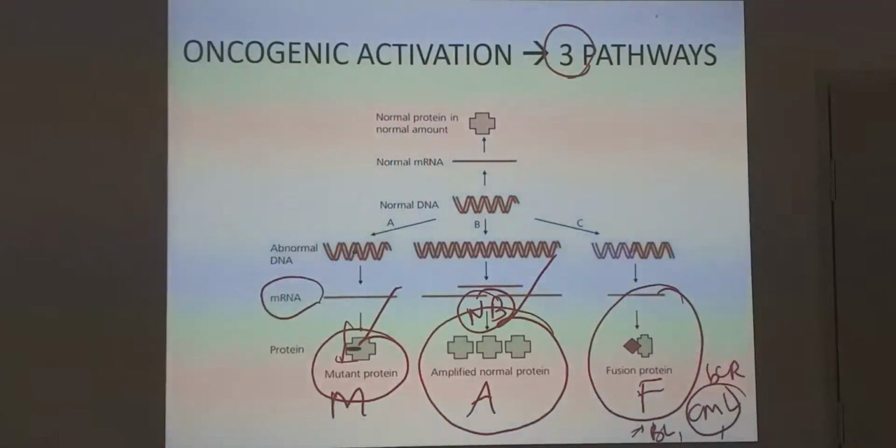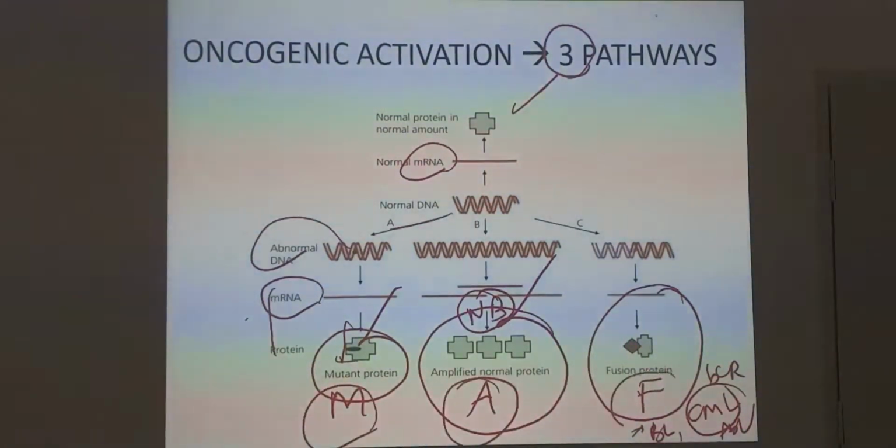The BCR-ABL gene. These three processes are very important. This is a normal protein, normal mRNA, which becomes abnormal by means of mutation, number one; amplification, number two; and number three is fusion protein formation by means of translocation. This is translocation. So these are the three processes which are very important.